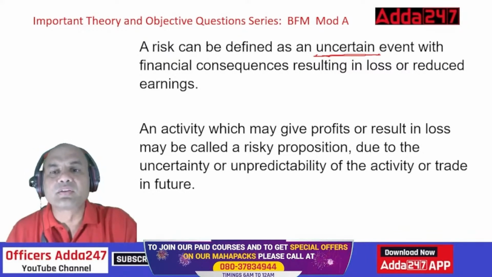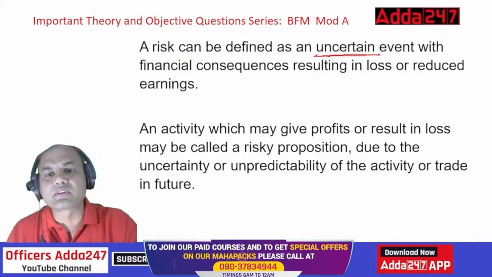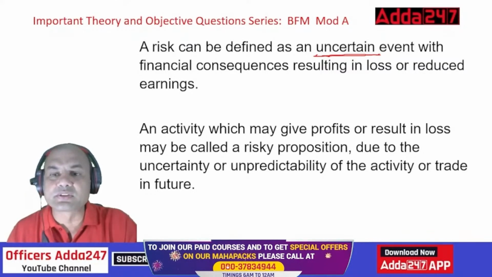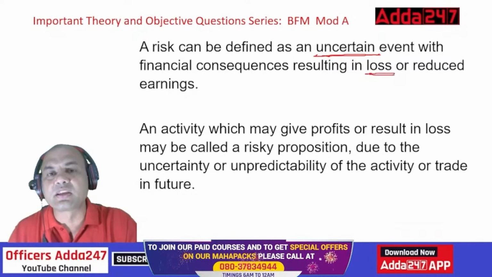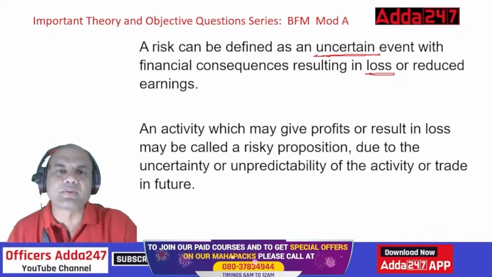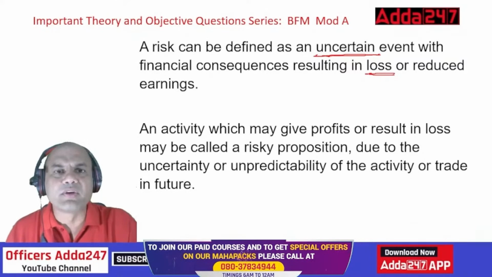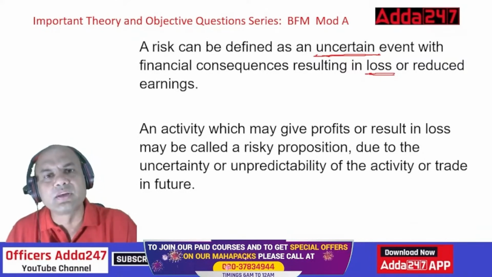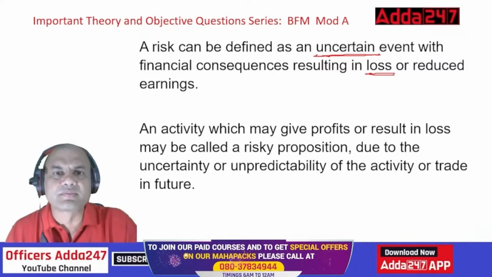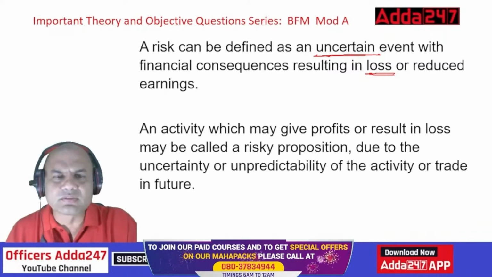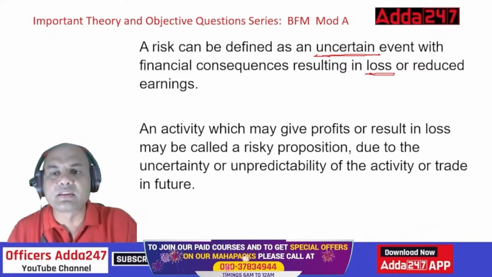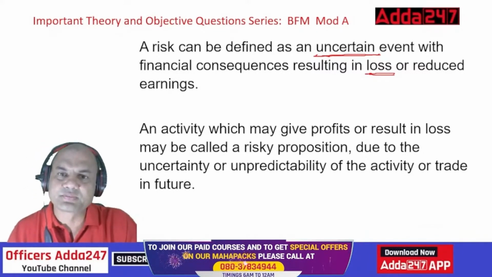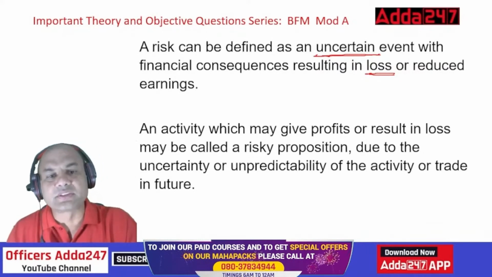So an uncertain event with financial consequences resulting in loss or reduced earnings. Here, that is important. There should be a loss or reduced earning. Only then it's called a risk. Suppose I'm investing in something where I'm sure that I'm going to increase my earnings. In that case, is there a risk? No. Risk means two words important from exam point of view are uncertain and resulting in loss or reduced earnings. Got it, everyone?